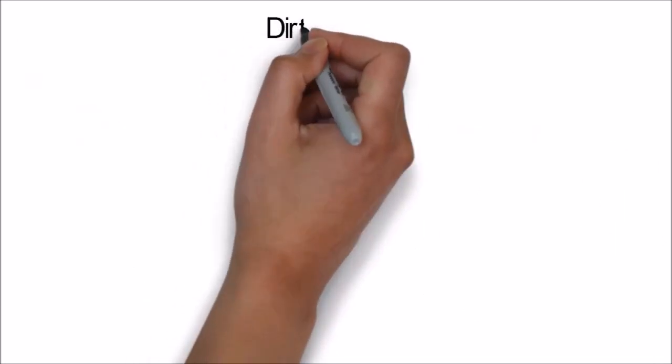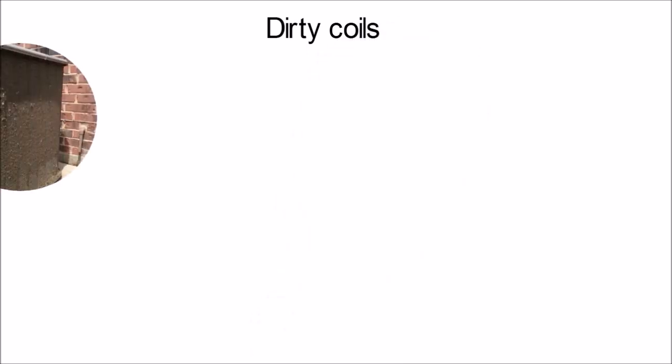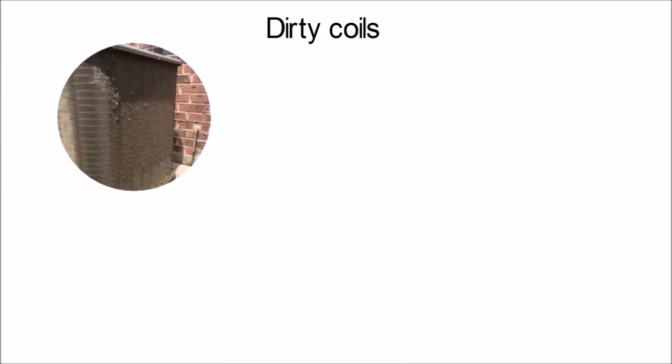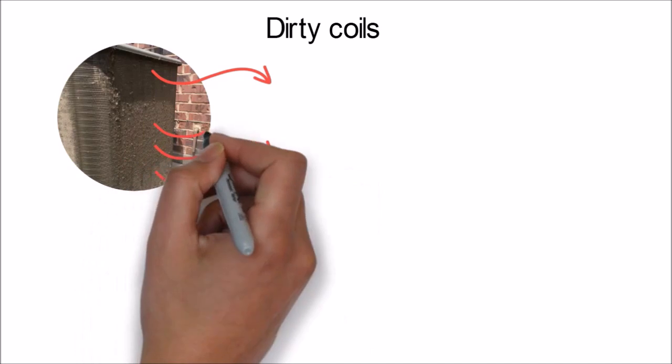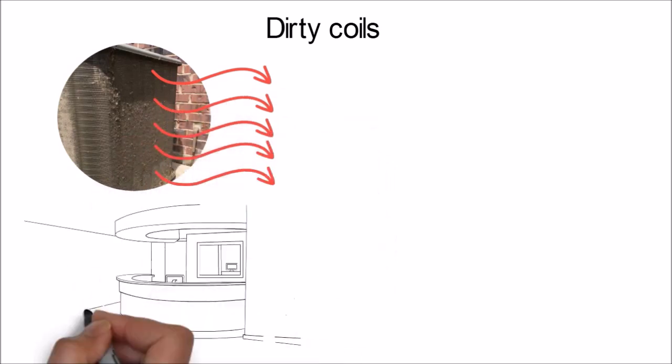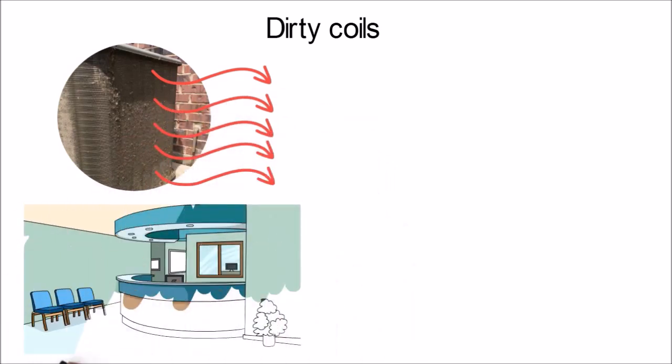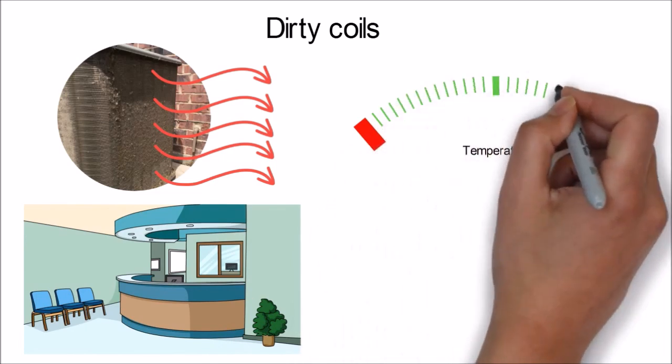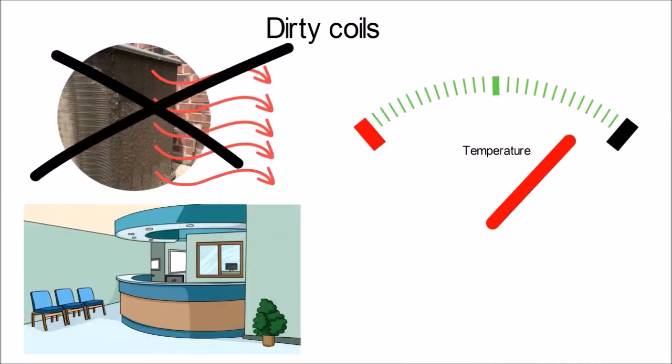Number 1. Dirty coils. When dust, grime and mineral scales build up on the condenser coil, the air conditioner can't expel enough heat from the system, and it's forced to run constantly trying to cool your space. The increased pressure and temperature can cause the compressor to overheat and fail.